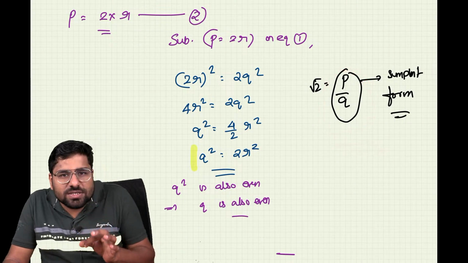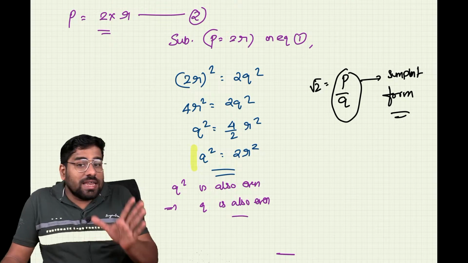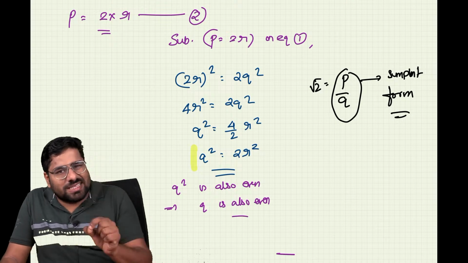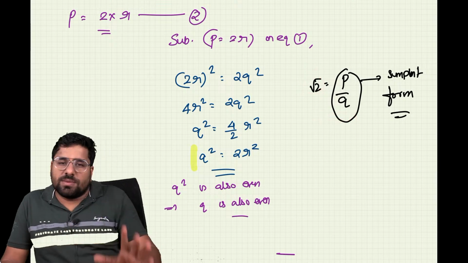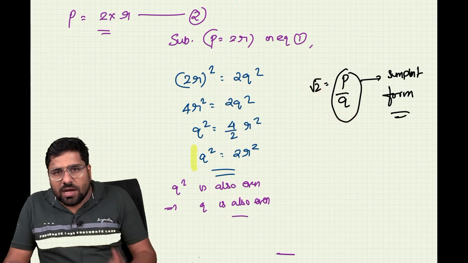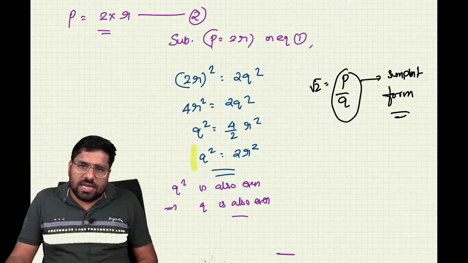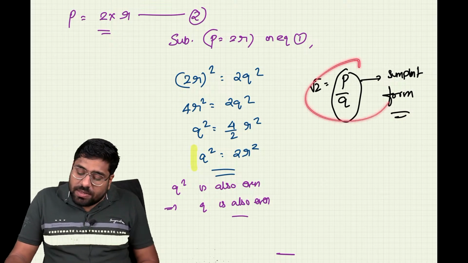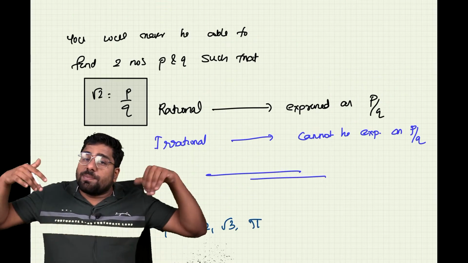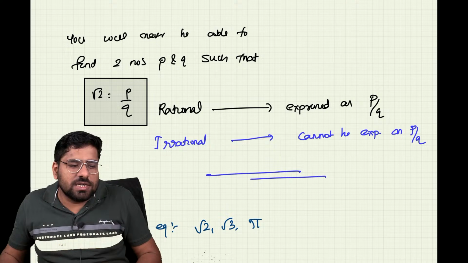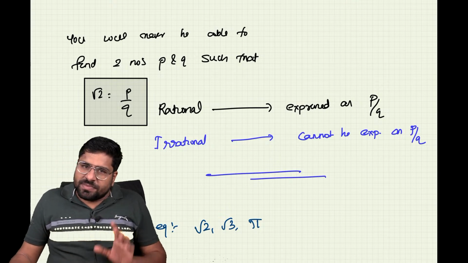So there is no p and q in simplest form such that √2 can be expressed as p by q. We cannot find such a p by q. Even if there is a p by q, it will not be in the simplest form. So that is the idea. Is that clear everyone? That means it will never happen. So it is proved that we can never find such p and q. Is that clear everyone?